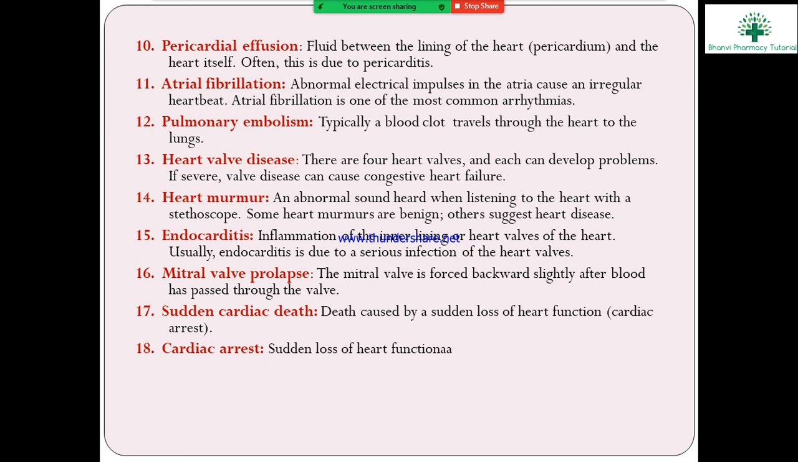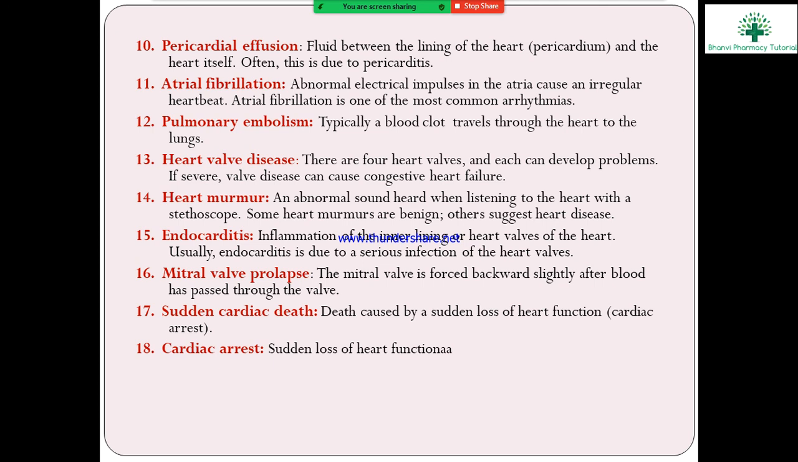Next, pulmonary embolism. What is pulmonary embolism? Typically, a blood clot travels through the heart to the lungs, through the pulmonary artery, after the clotting. That happens in pulmonary embolism. Next, heart valve disease. There are four heart valves, and each can develop problems; severe valve disease causes congestive heart failure.